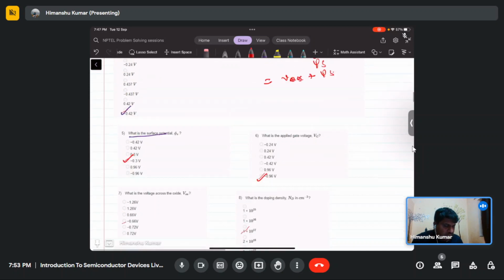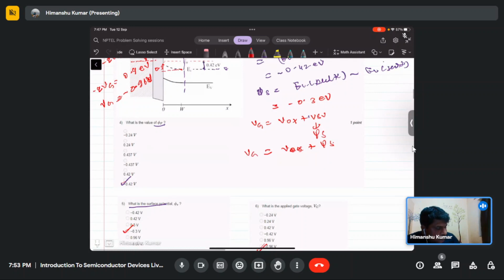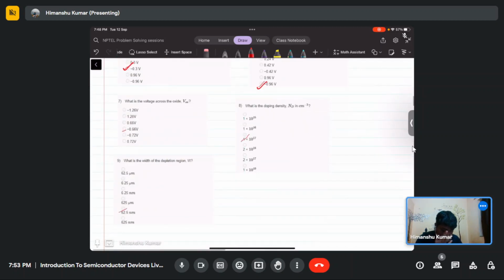What is the voltage across the oxide? Now Vg is equal to the voltage across the oxide plus the voltage across the semiconductor. The voltage across the semiconductor is the same as the surface potential. We are provided Vg as minus 0.96 volt, and Vox we need to find, plus psi s which is minus 0.3. So Vox will become minus 0.66 volt.